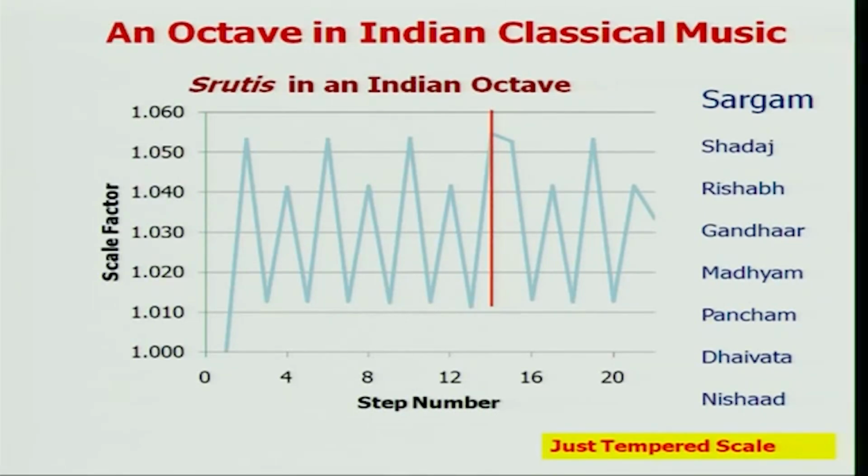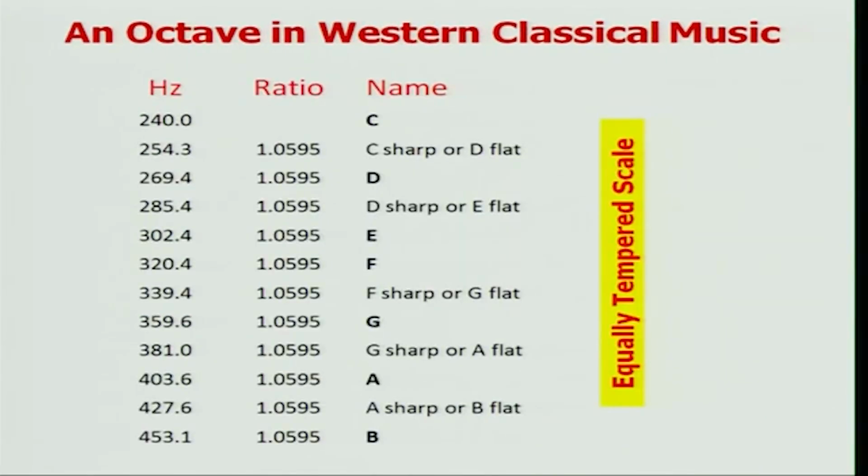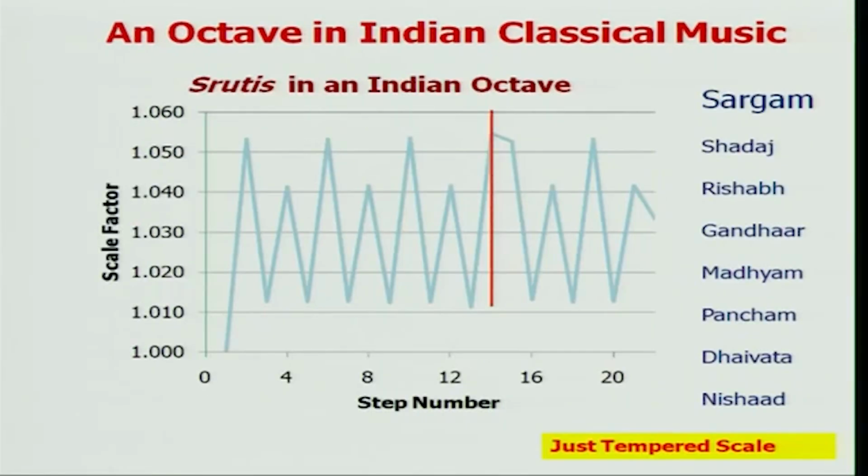So in Western classical music, you have ratios of 1.0595 and they are determined mathematically, but there is no reason why they have to sound good or bad; they are mathematically determined because that is how they figured it out. But in the Indian system, they didn't use a rigid mathematical formula for going to successive frequencies.